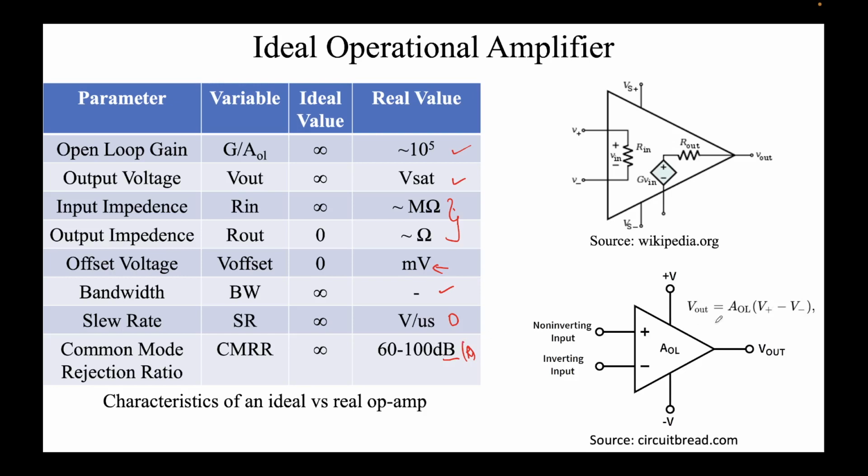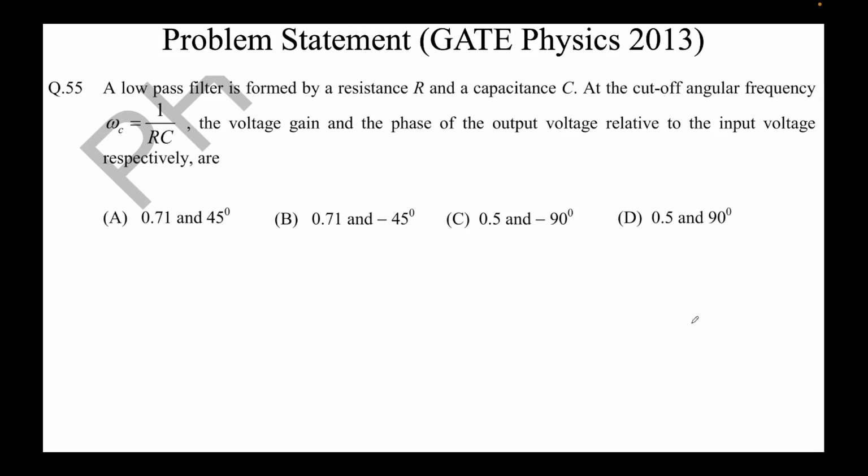So this is the summary. This is in fact the only formula that we have to remember as far as operational amplifier is concerned. So as I told you, non-inverting input, inverting input, and AOL is the open loop gain. And what we have is KVL and KCL, and that's it. That's all we need to remember. Right, now we'll quickly start with the questions for today.